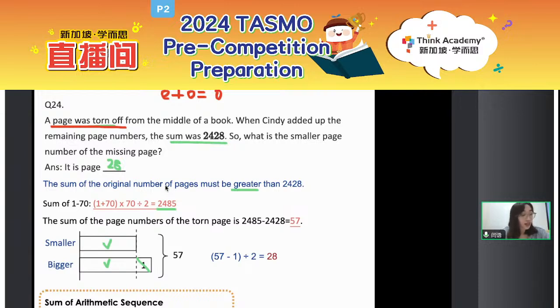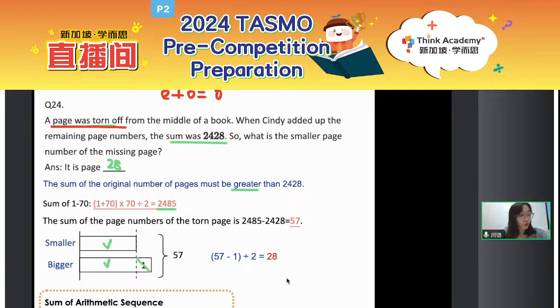Some students ask, okay, teacher Apple, why do we just stop at 70? Why not 80? Okay, so you can try. If there are 80 pages, what is the sum of 1 to 80? That is 80 times 81 divided by 2. Then you will get 3,240. So then what is the difference?